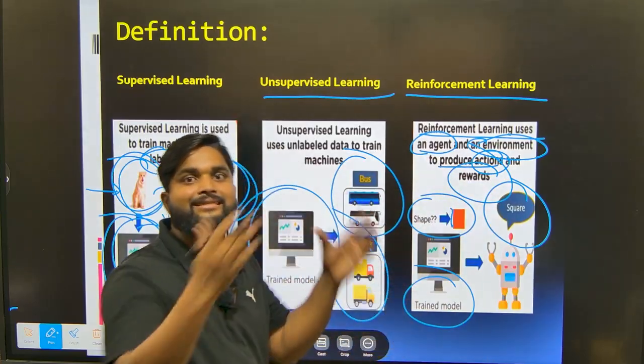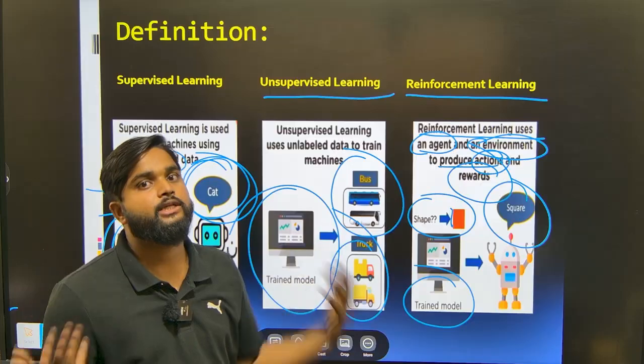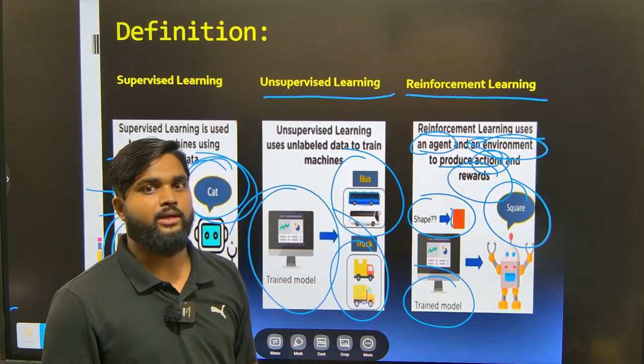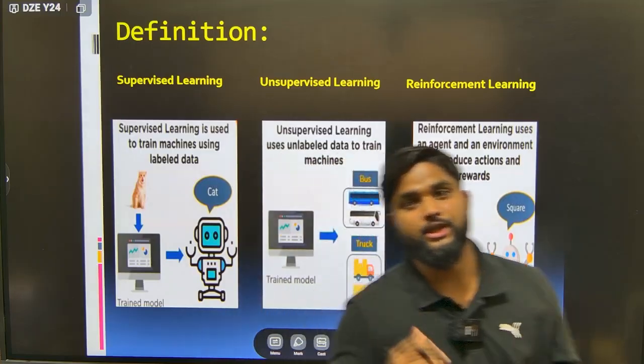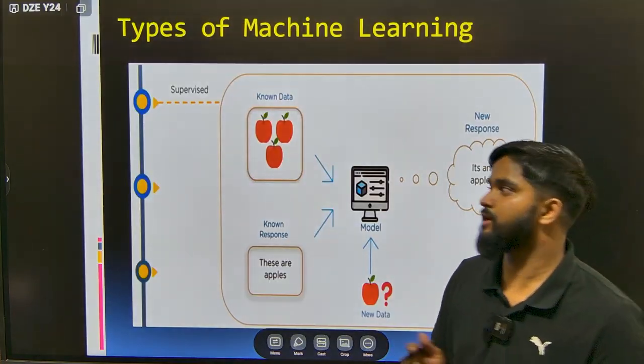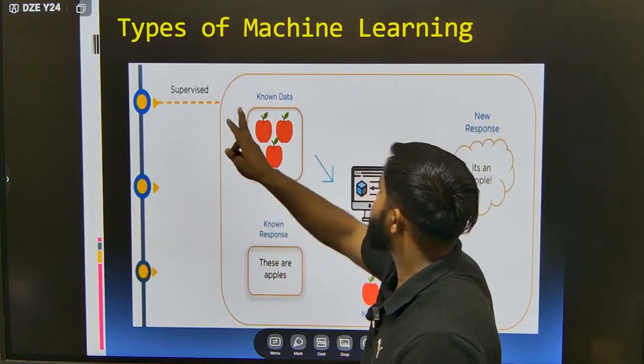From that model, the machine is learning. This is a square, and what it's predicting is square only. Now we will see what a supervised machine learning model is. That means if you see here, we are having supervised here.